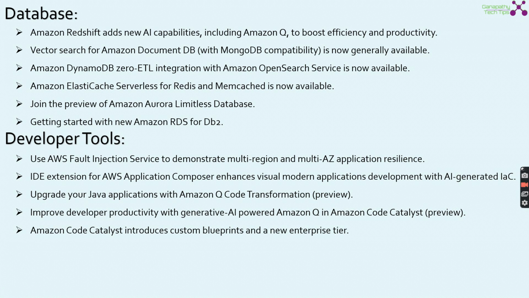Upgrade your Java applications using Amazon Q Code Transformation, which is in preview. Again, it saves a lot of cost if you want to migrate from one version of Java to another version of Java using generative AI. Improve developer productivity with generative AI powered Amazon Q in Amazon CodeCatalyst, again in preview mode. Amazon CodeCatalyst introduces custom blueprints and a new enterprise tier.